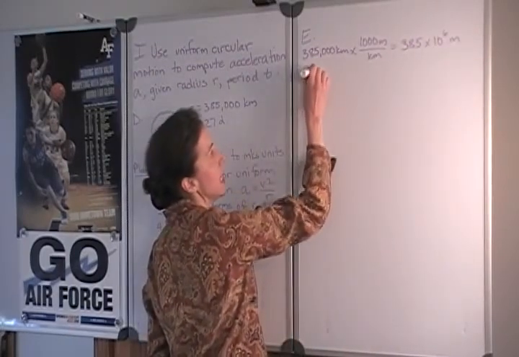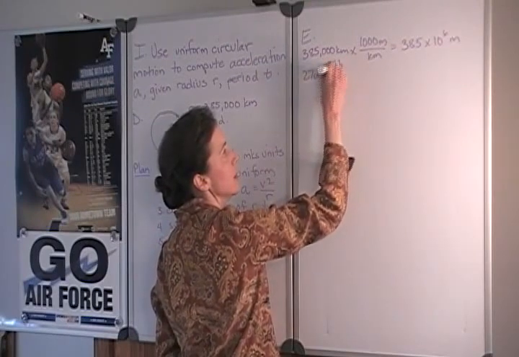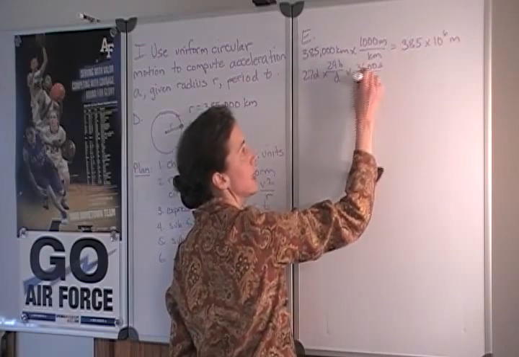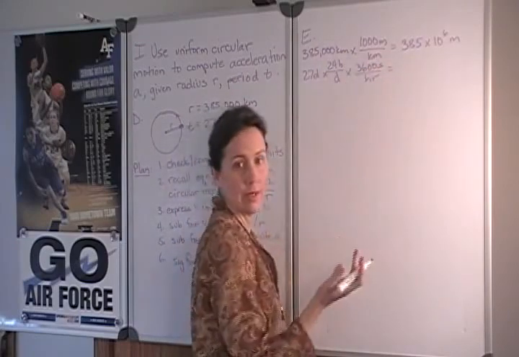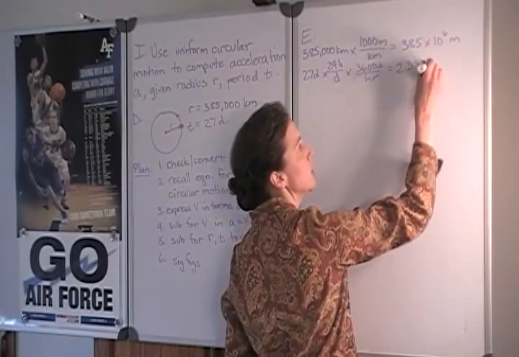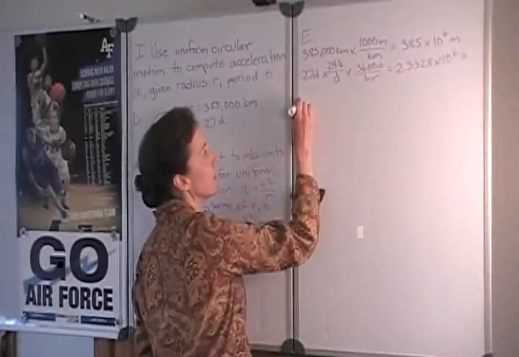Similarly, 27 days converts to, we have 24 hours in a day and 3,600 seconds in an hour. This also yields a large number that we will express as 2.3328 times 10 to the 6th seconds.